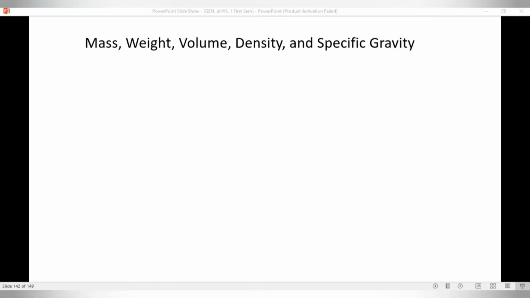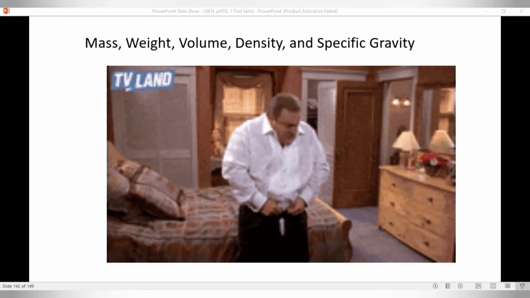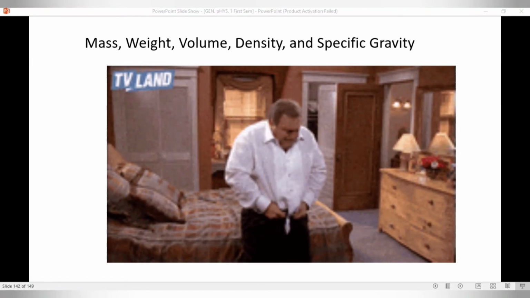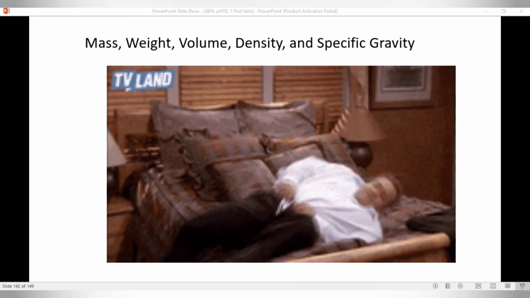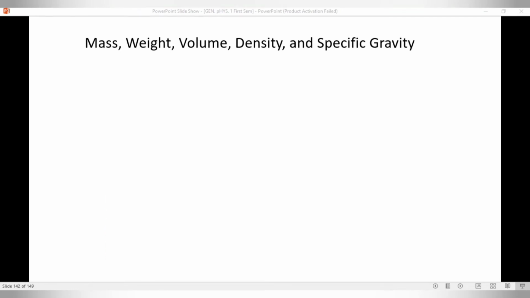In continuation of our discussion for fluid mechanics, this will be our part 2. We will determine the relationship of mass, weight, volume, and specific gravity. Density and specific gravity. So, bakit na-involve dito si weight? Sometimes kasi napagkakamalan na si mass and weight is just the same, but scientifically, mass and weight are different. Alamin po natin bakit nga ba sila different in this video lesson.